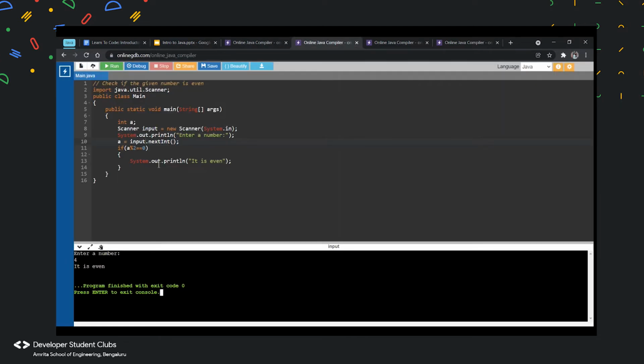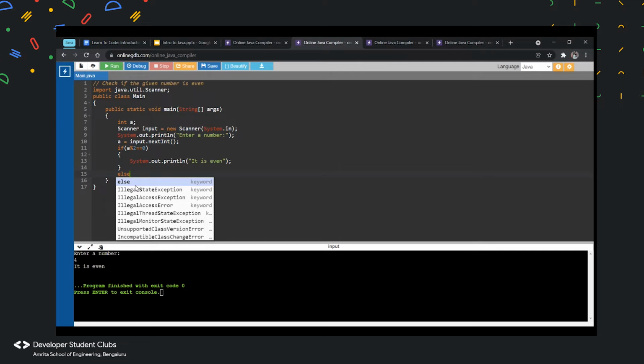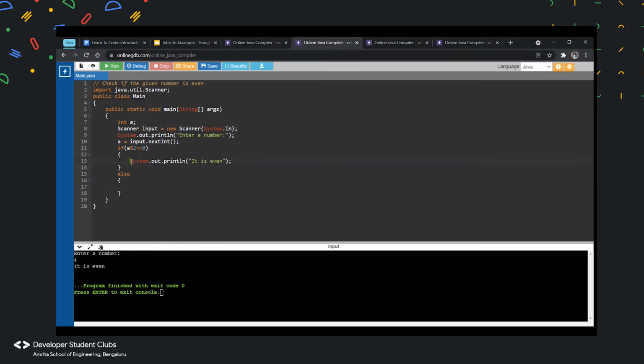Okay. So as you said, we could add on to this program itself. I think Navyashri was the one who was saying this. I'm not very sure, but you could add on to her thing. She said you can put an else statement and say it is odd. So if it is not even, that means it is odd. So I'll say else and then I'll put a System.out.println statement and say it is odd. Then I'll give an odd number, so 5 is an odd number. Because it doesn't satisfy this condition, it comes to the else part, which says that my number is odd.